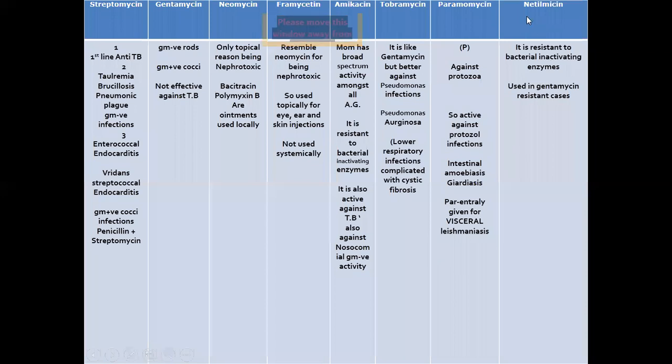And next is netilmicin. Netilmicin is resistant to bacterial inactivating enzymes, so it is used in gentamicin resistant cases. So we can also take all the antibiotic names for classification of the aminoglycosides from this chart.